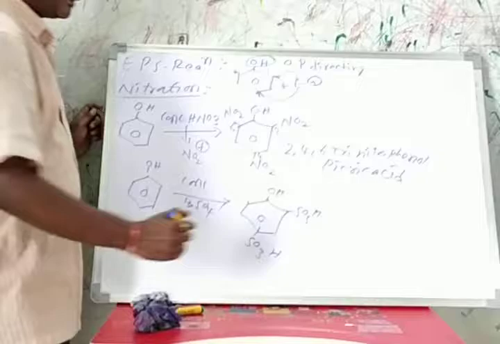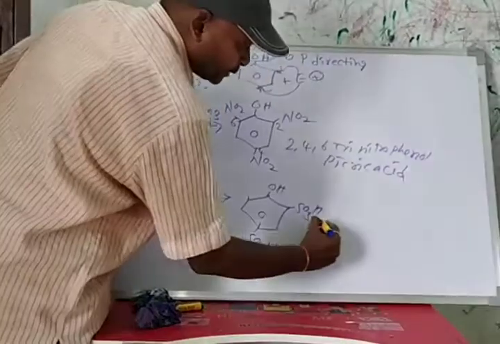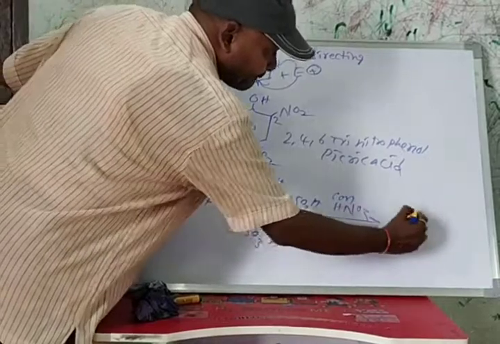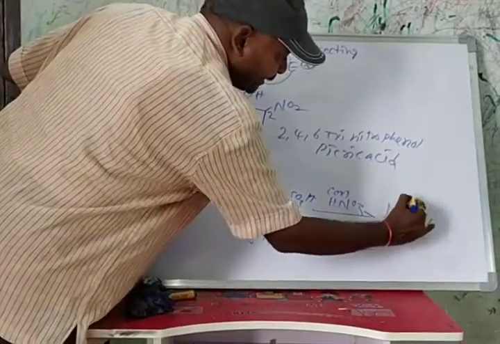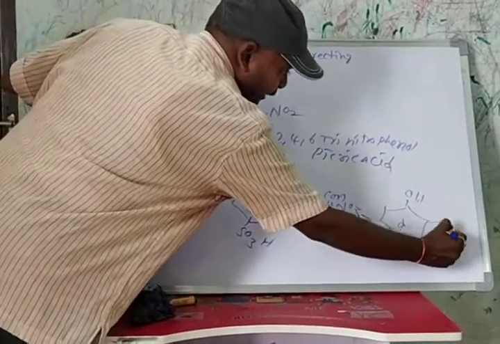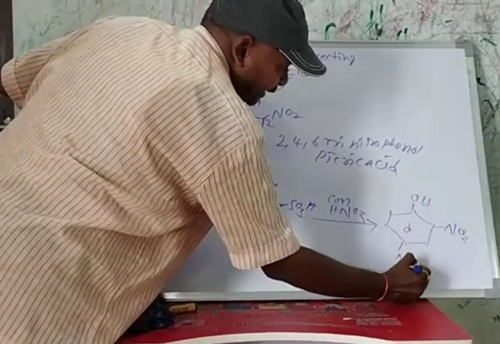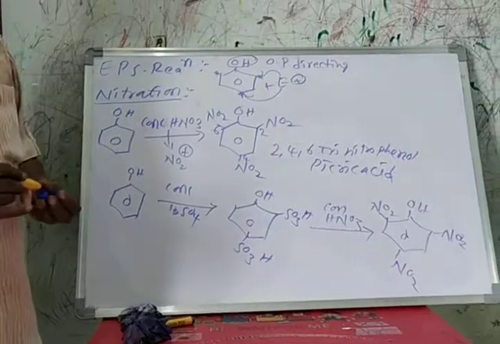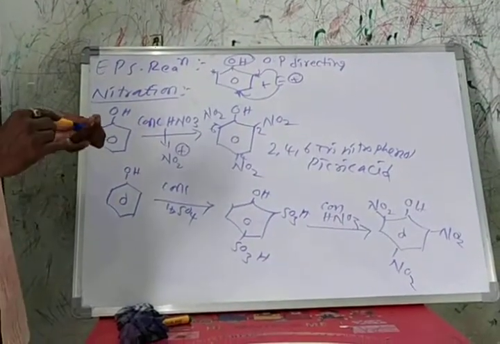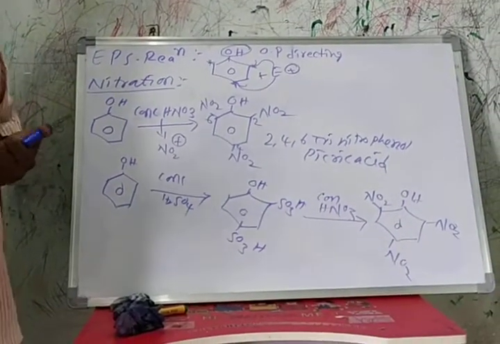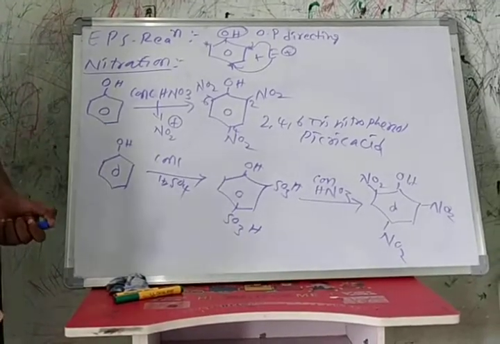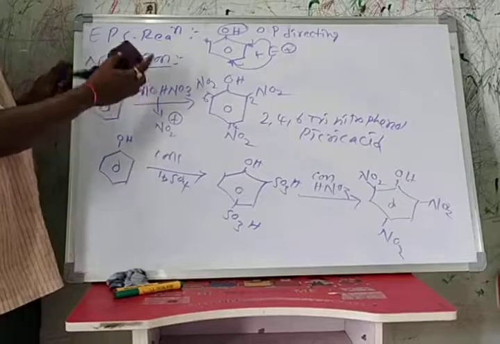This disulfonic acid product, when it reacts with concentrated nitric acid, forms TNP, trinitrophenol. This is about one electrophilic substitution reaction of phenol, that is nitration. In continuation we will see halogenation.